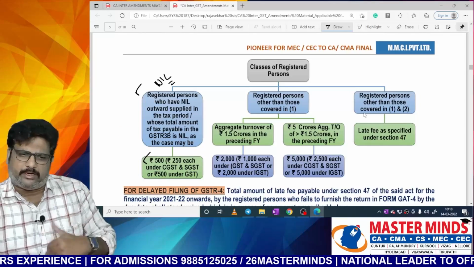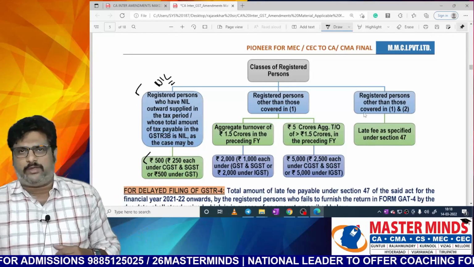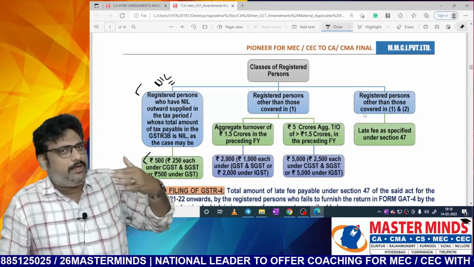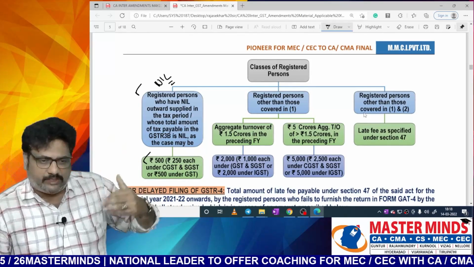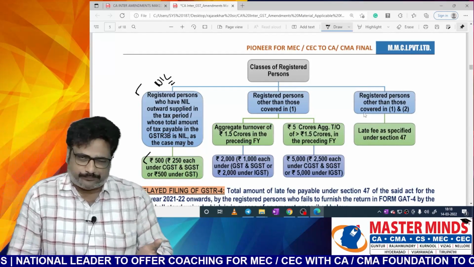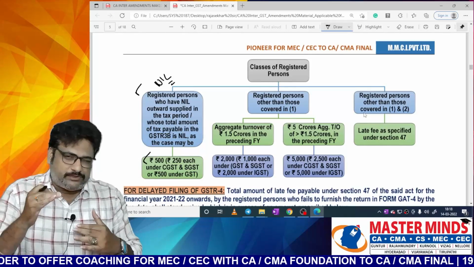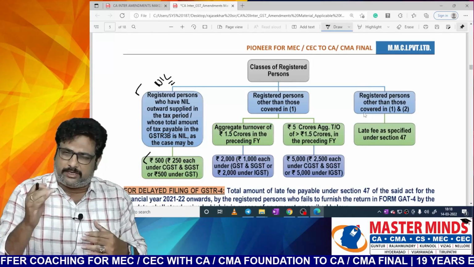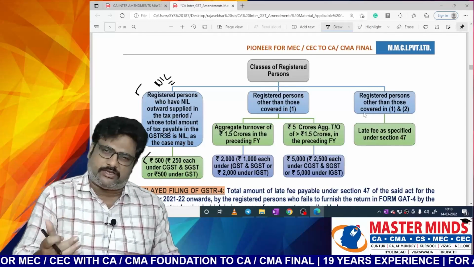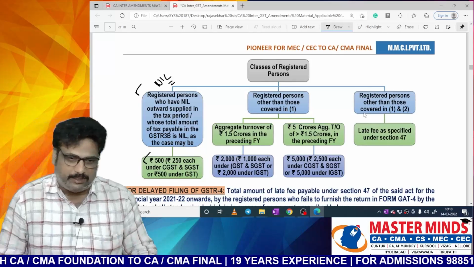250 or 200, whichever is lower for CGST, 200. In this case, you will pay this 200. But where your late fee amounts to 750 rupees for CGST, what is the maximum late fee that can be levied? 250. In excess of 250, how much is the amount? 500. It will be waived and there is no need to pay that late fee.